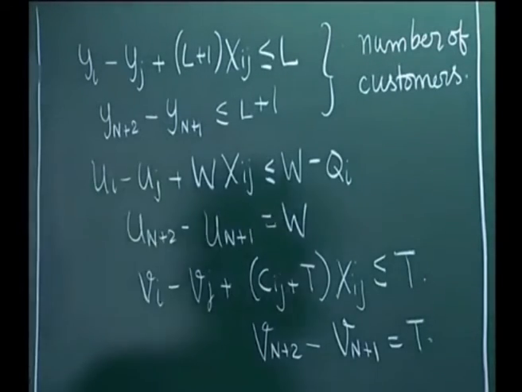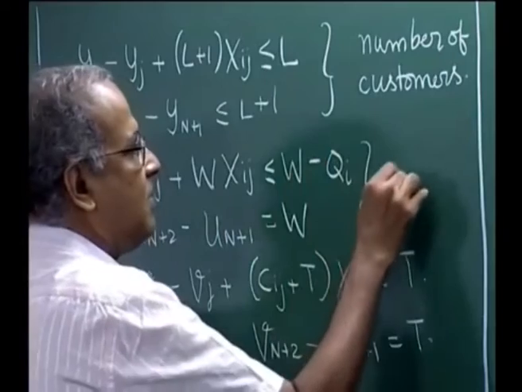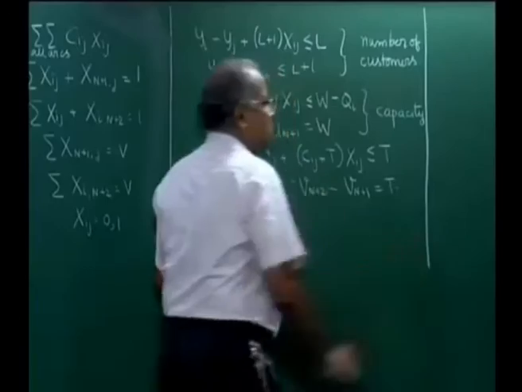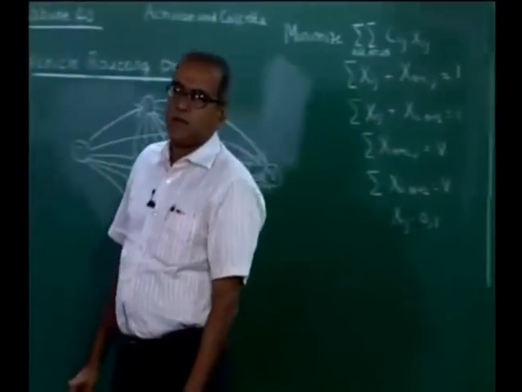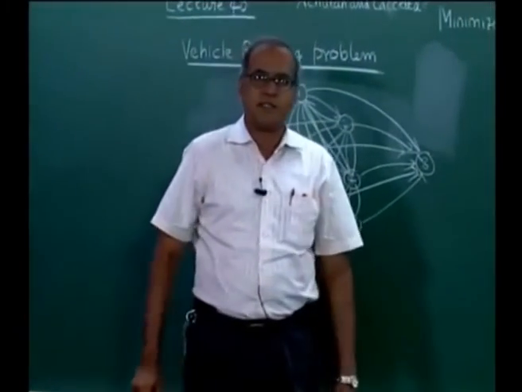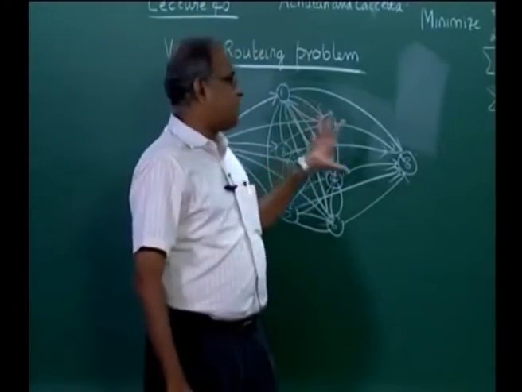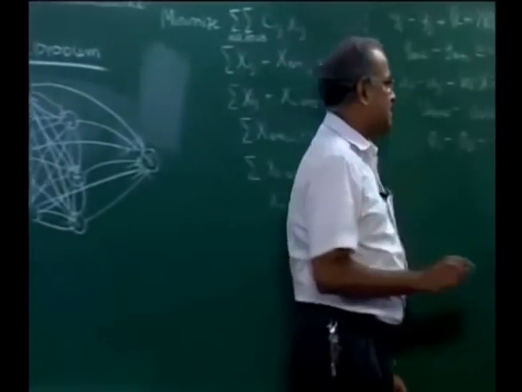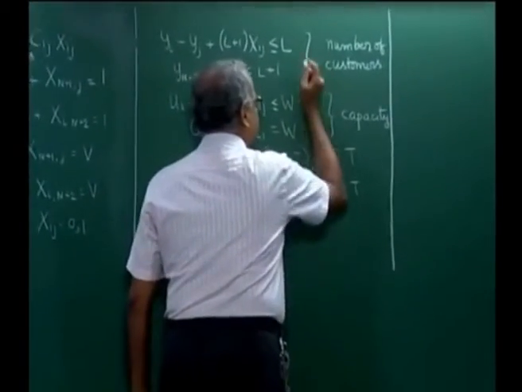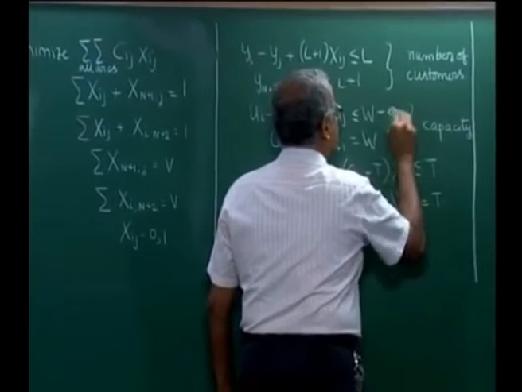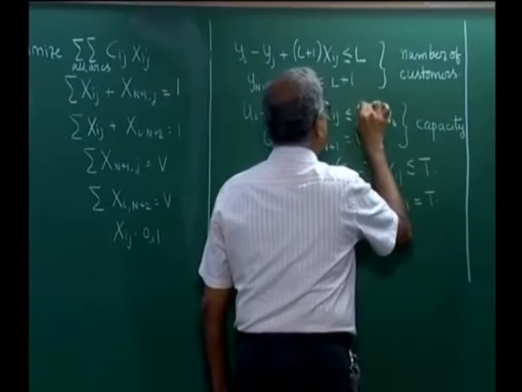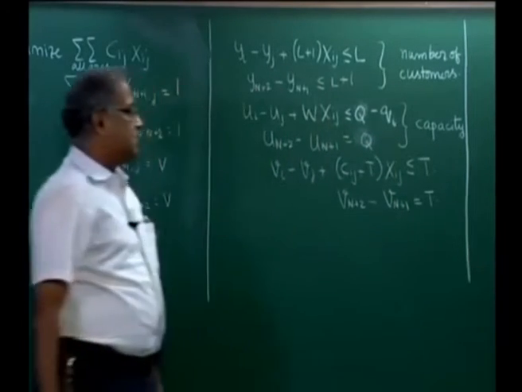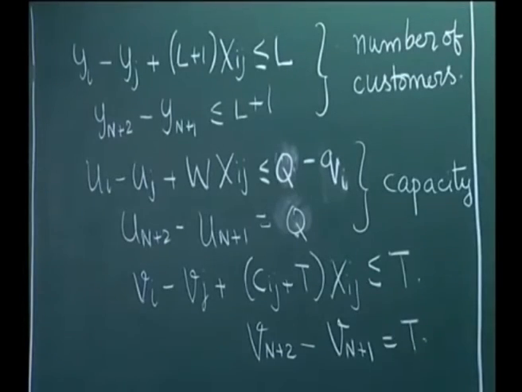Now we could have a restriction on capacity. In fact, if we remember right, the motivation for the vehicle routing problem comes from the fact that there is a capacity restriction. So each customer would require a certain demand, which I used small qi as a notation. We could either use capital Qi or small qi, and this W is actually the capacity of the vehicle. We could use W or we could use Q to represent the capacity of the vehicle.